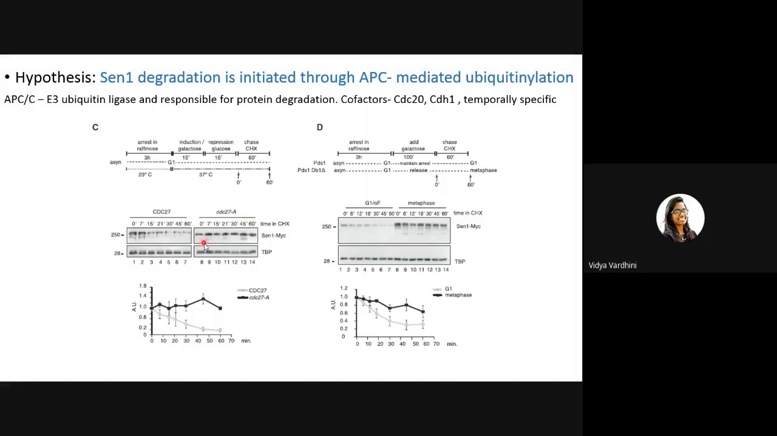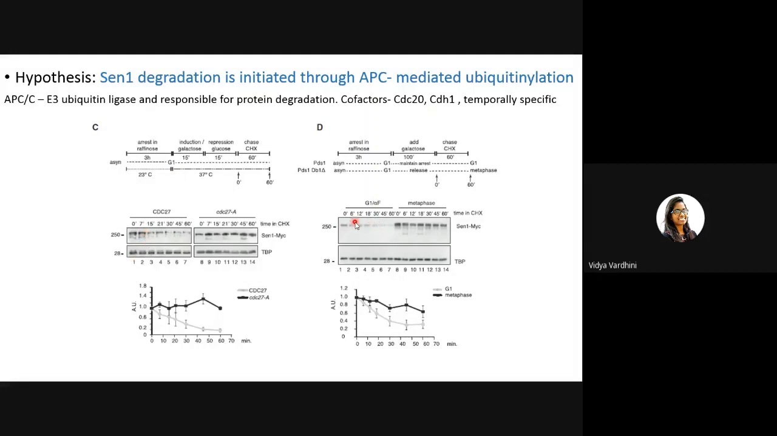But in the case of the temperature-sensitive mutant, SEN1-MYC is constant, which means that yes, APC is the reason for which SEN1 is being degraded. And again, they had a control, TBP, which tells us that yes, we are looking at the correct cycle. So now we know that the APC is responsible for the degradation of our SEN1 protein.